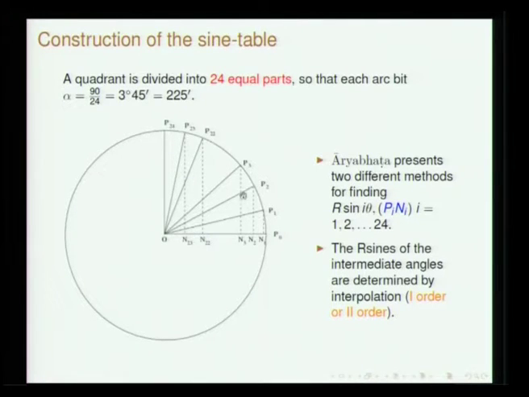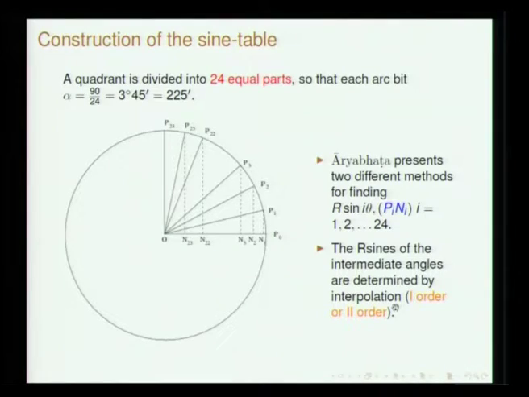If we know the R sine values corresponding to the multiples of theta, from 0 to 90 degrees, then for any intermediate value we use interpolation, and usually first order interpolation is employed. If more precise values are required, later a second order interpolation formula has also been stated. I think maybe Professor Sriram or myself will do it a little later.